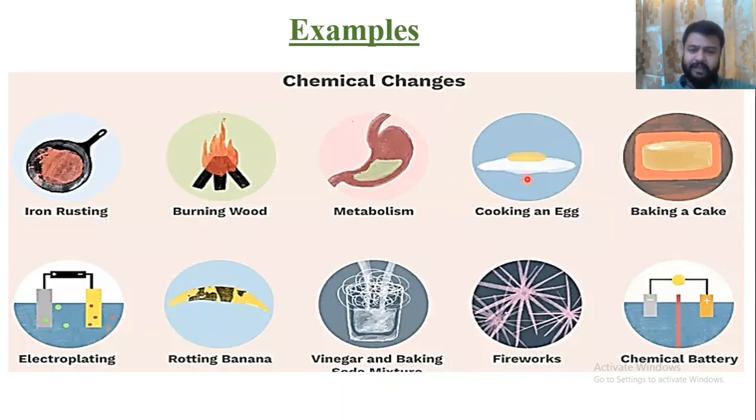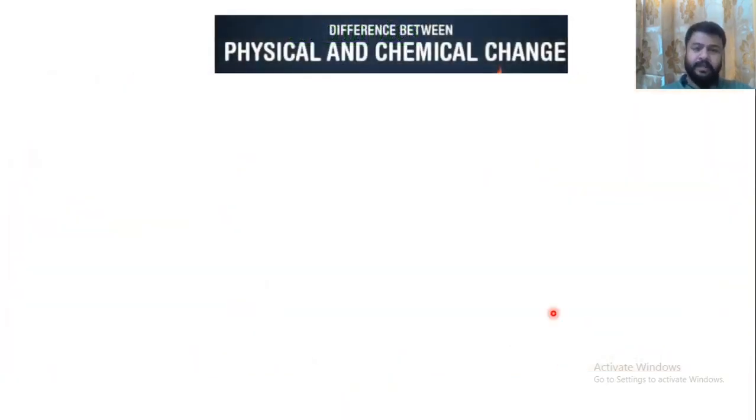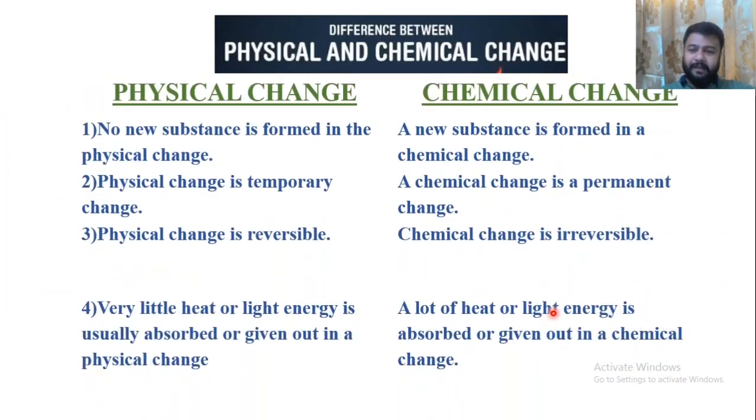In cooking of egg, there is denaturation of protein. Also baking of cake, rotting of banana, electroplating, vinegar and baking soda mixture, fireworks, chemical battery. These are all examples of chemical changes. Now we will discuss the difference between physical and chemical change.